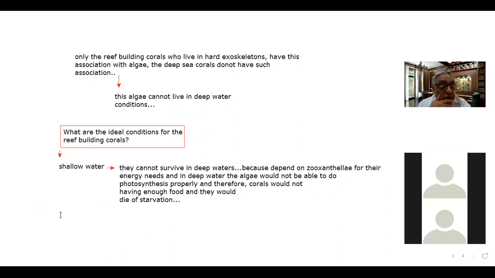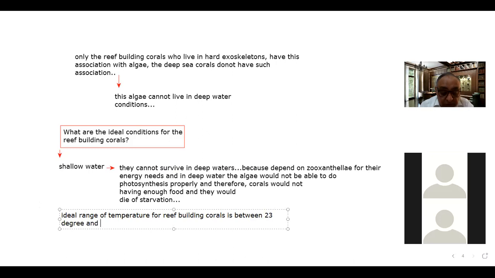And the second most important thing is the ideal range of temperature for reef building corals, which is between 23 and 29 degrees Celsius.